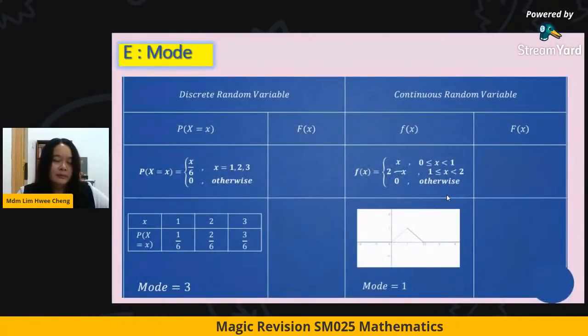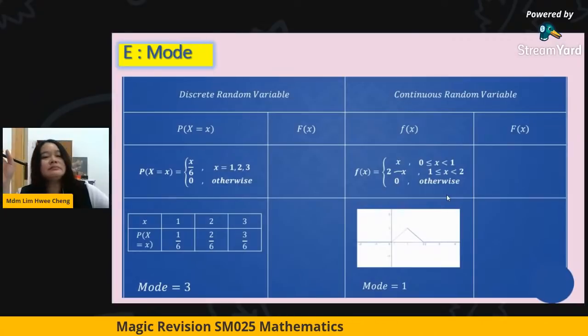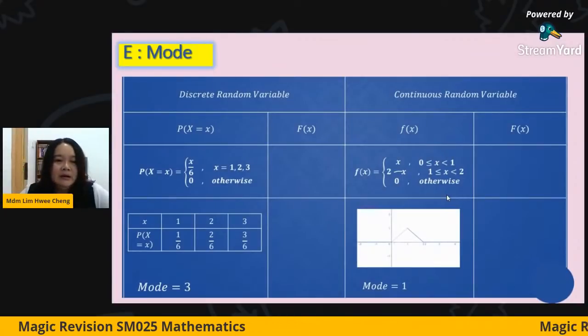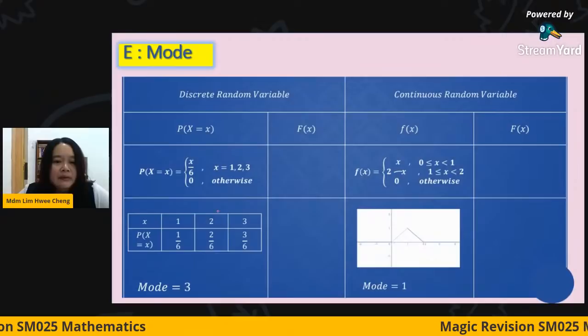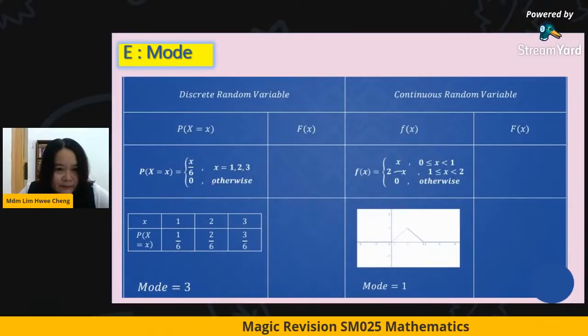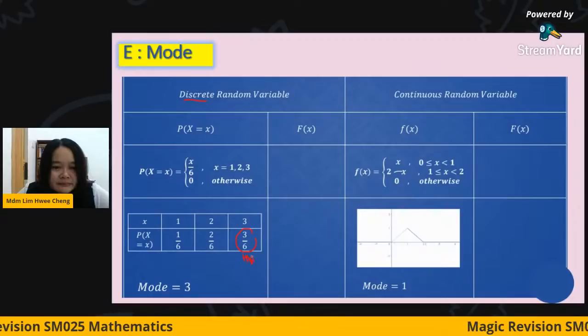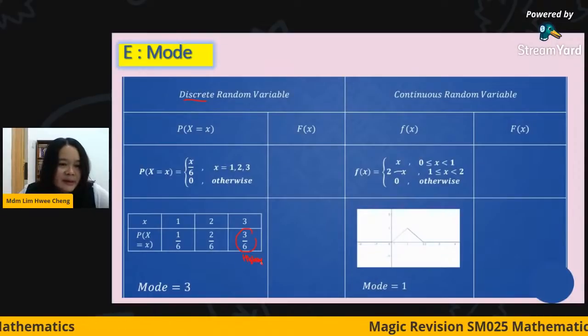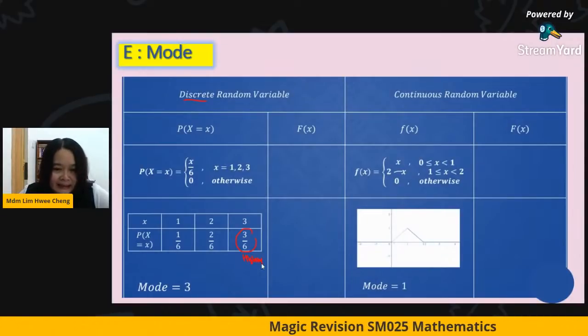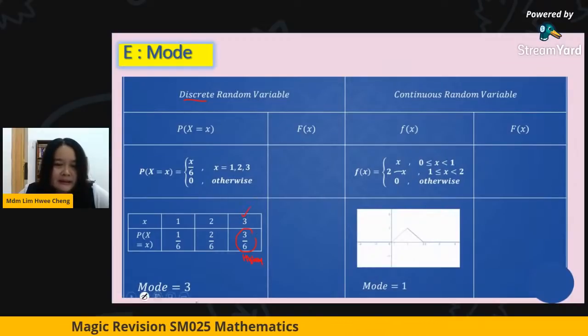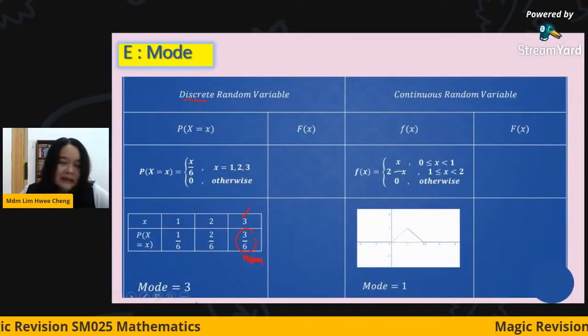And finally is the mode. Okay, for the discrete, normally we will look at the highest probability. Look at this. For discrete, in this case, we know that this is the highest. If it is the highest, it means its probability is the highest, so that means it occurs most often. So this one is the mode. Okay, discrete is easy. You just read from the table.